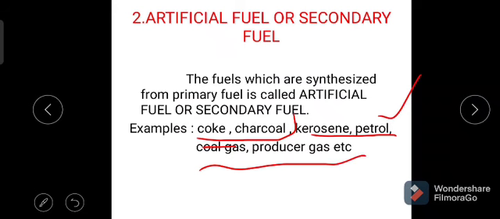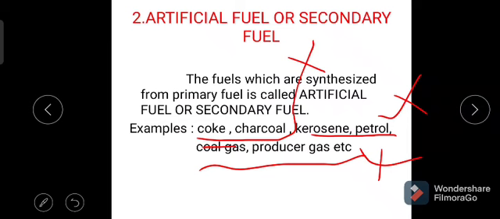Here natural gas, here is the petroleum, and here it is coal. These are the natural sources. From these natural sources we can extract these fuels, so these are called as secondary fuels or artificial fuels.